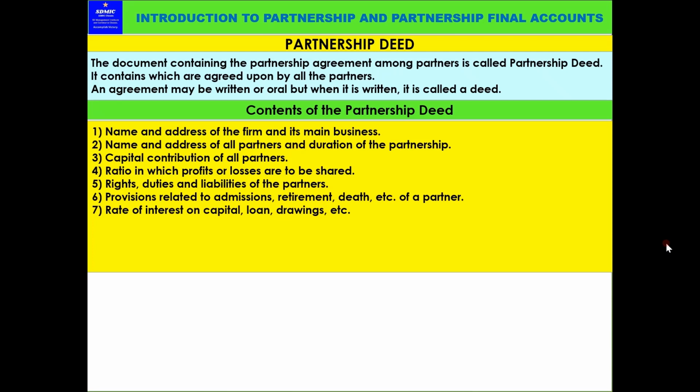If it is mentioned, that should be given to the partners on their capital invested. Or loan given to the firm, or loan taken by the partners from the firm. So in these cases, what is the interest applicable? Then drawings, what is the interest payable to the firm on the drawings of the partners?